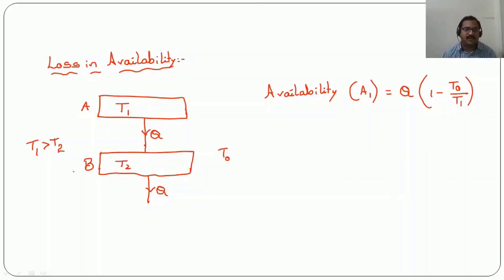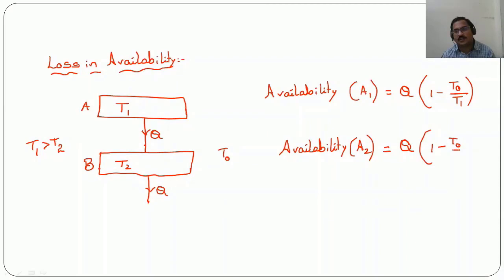Then the availability in the second case, if we take it as A2, will be Q into 1 minus T0 by T2. Here you can easily understand that as T2 is less than T1, availability A1 will be more than A2.